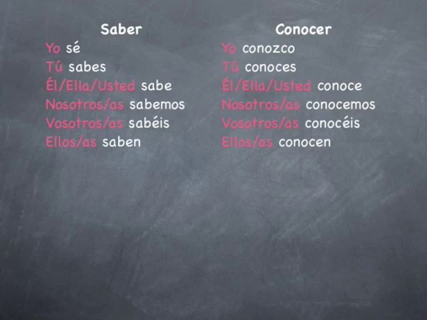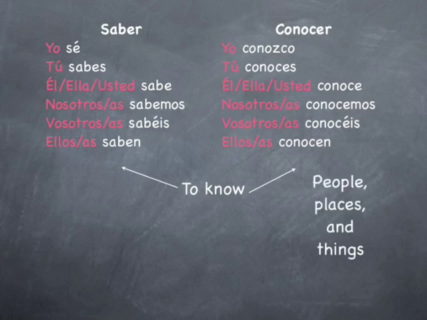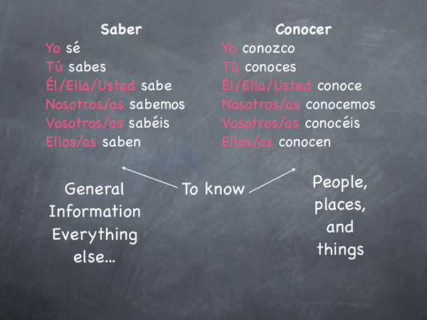Conocer is conjugated as follows. Yo conozco, tú conoces, él, ella, usted conoce, nosotros conocemos, vosotros conocéis, ellos, ellas, ustedes conocen. As you well know, both of these verbs mean to know in English. Now, usually conocer refers to known people, places, and things, whereas saber refers to knowing general information and what I call everything else. Let me explain that to you.